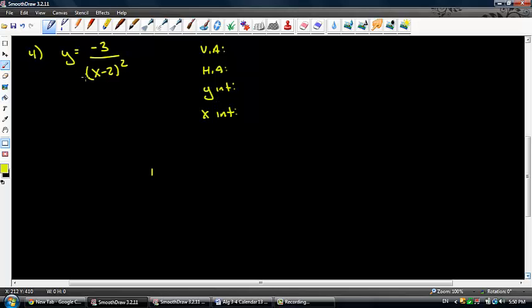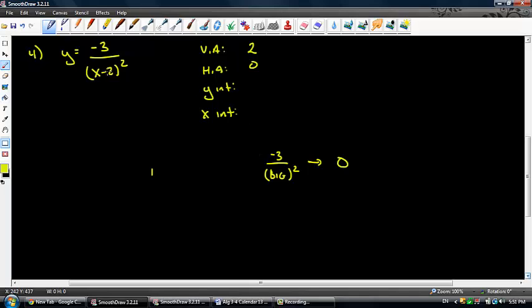My vertical asymptote occurs where I'm undefined. So I'm undefined at 2. My horizontal asymptote, remember, that has to do with end behavior. So as x gets really, really large, what I have is -3 over a big thing, and that big thing just so happens to be getting squared. Well, when we square things, they get even bigger. So what that means is that this thing is going to approach 0.